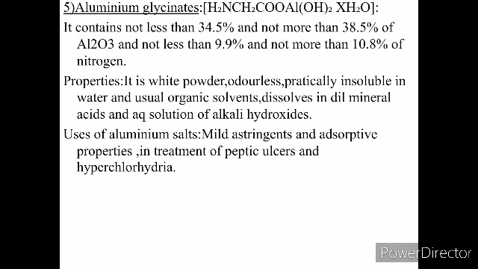Now, uses of aluminum salts: they are mild astringent, have absorptive properties, and are used in the treatment of peptic ulcers and hyperchlorhydria. So hyperchlorhydria is the opposite of achlorhydria. Here there is more secretion of HCl, and peptic ulcers are caused by Helicobacter pylori, that is the infection.